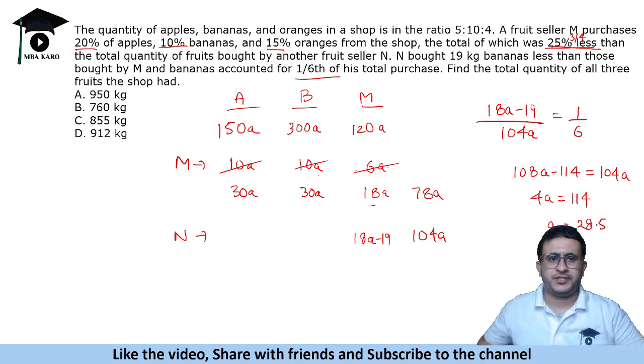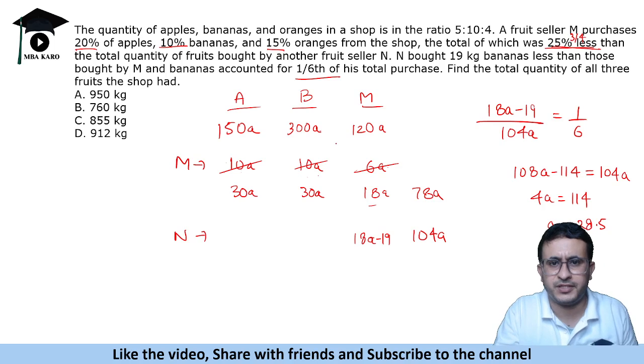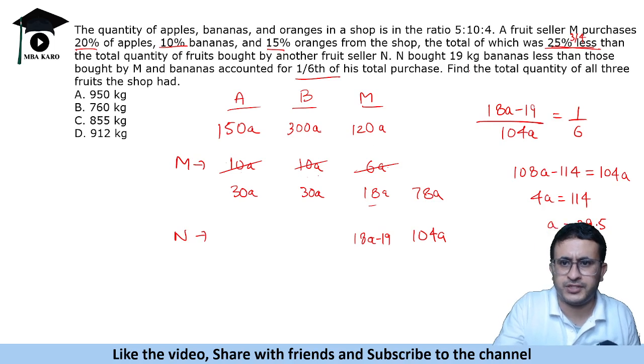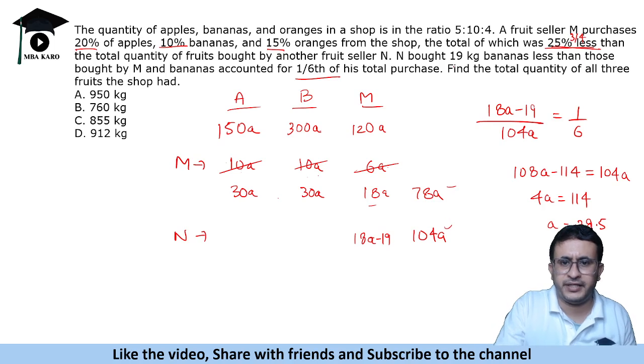Fruit seller M purchases 20% of apples, 10% bananas, 15% oranges from the shop. The total of which, so this total is 78A, is 25% less than the total quantity of fruits bought by another seller. So his total is 104A. This is matching. N bought 19 kg banana less.